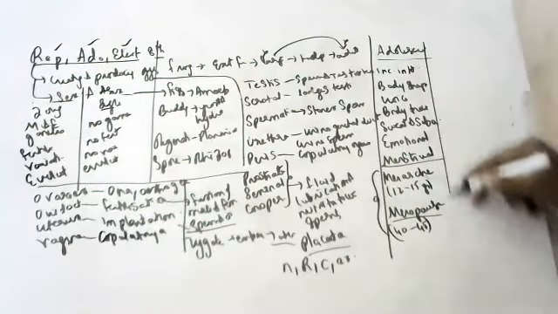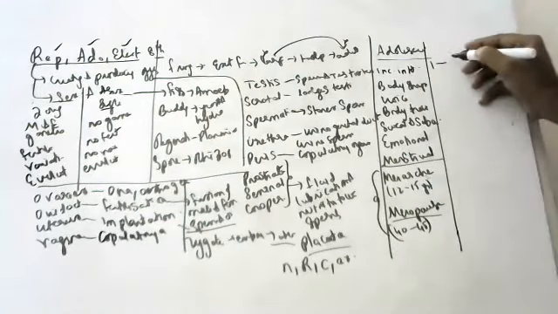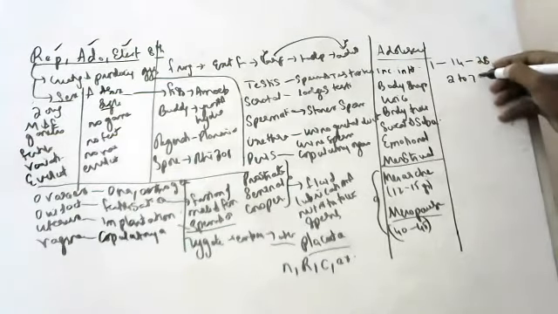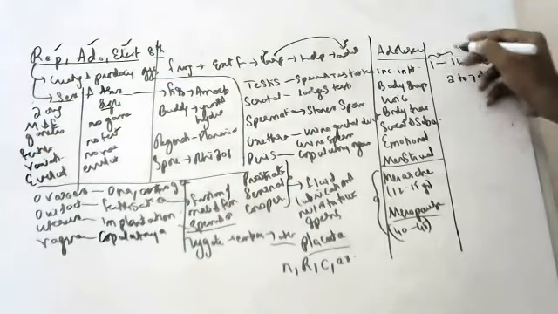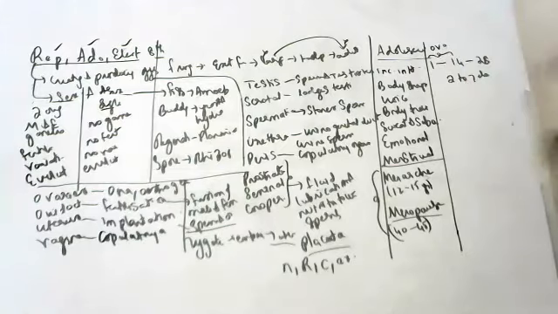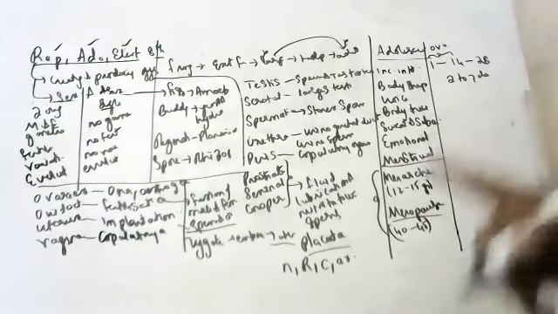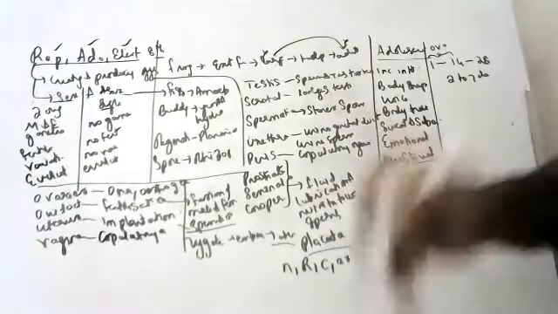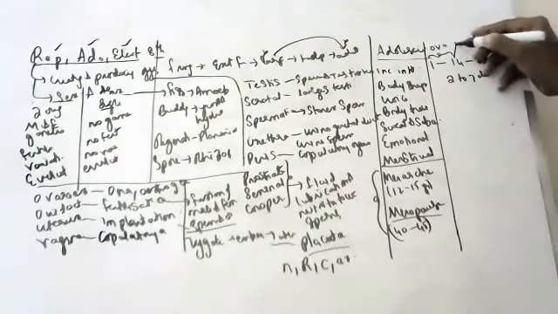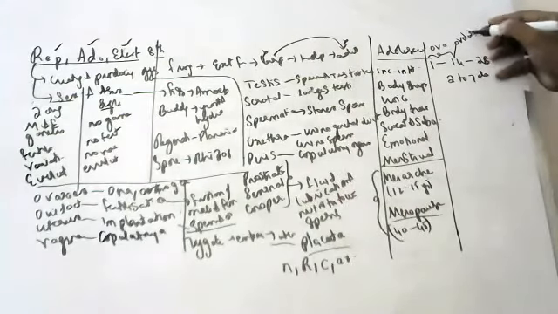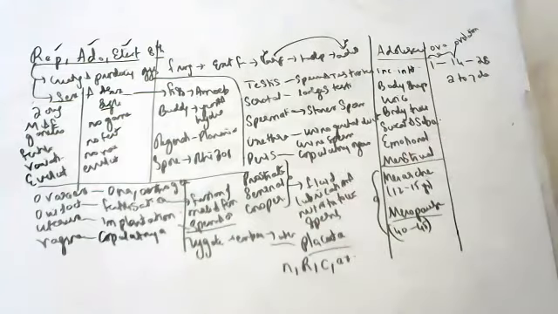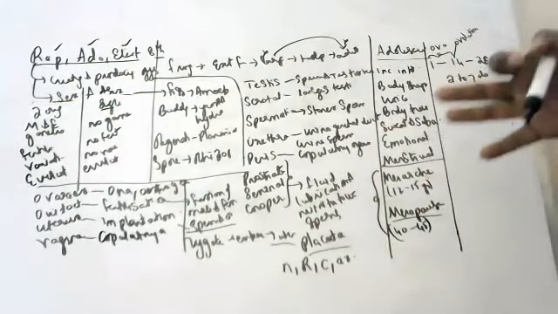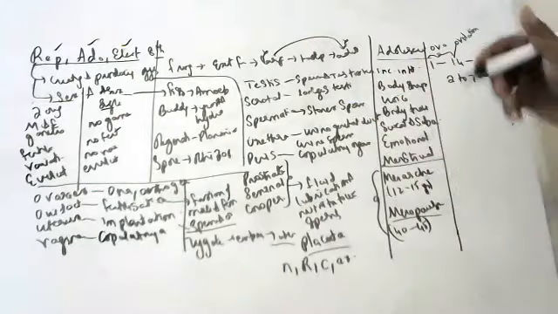What is the menstrual cycle? I told it is calibrated as 1 to 14, 14 to 28, and 2 to 7 days. From 1 to 14 days, ova will be forming in the ovary. Exactly on the 14th day, ovulation occurs, which means the ovum is released into the oviduct. It will live for 2 days. In these 2 days, if sperms come, fertilization occurs. If not, it will die.